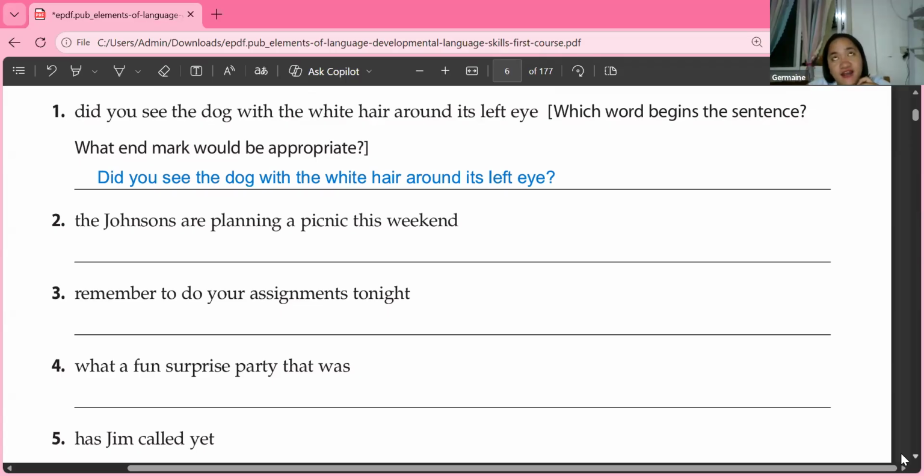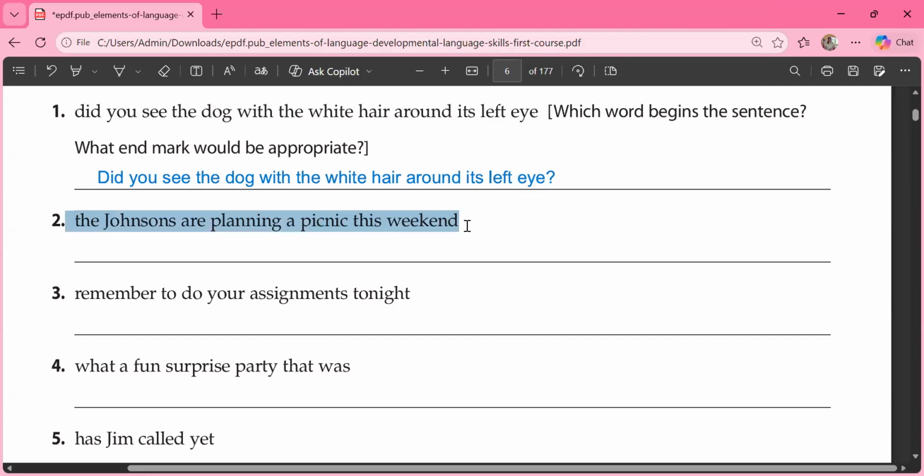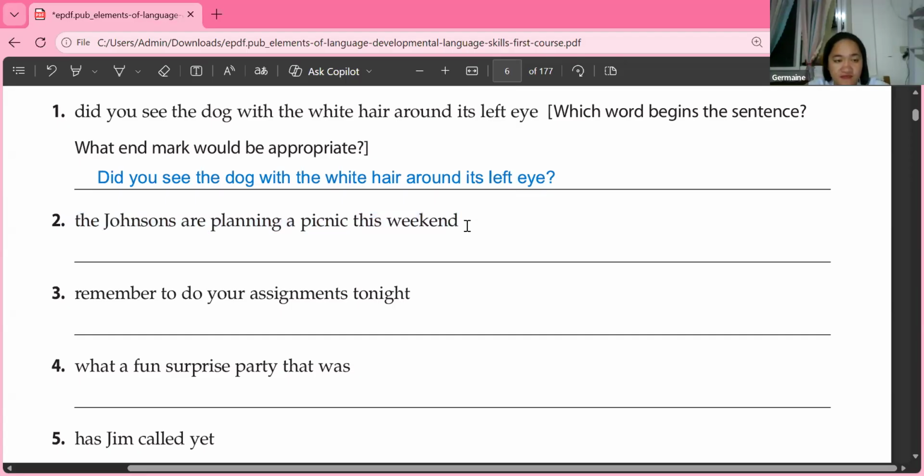And aside from that, kids, aside from the beginning word of the sentence, what else should be capitalized in a sentence? What should we capitalize in the sentence? Okay.